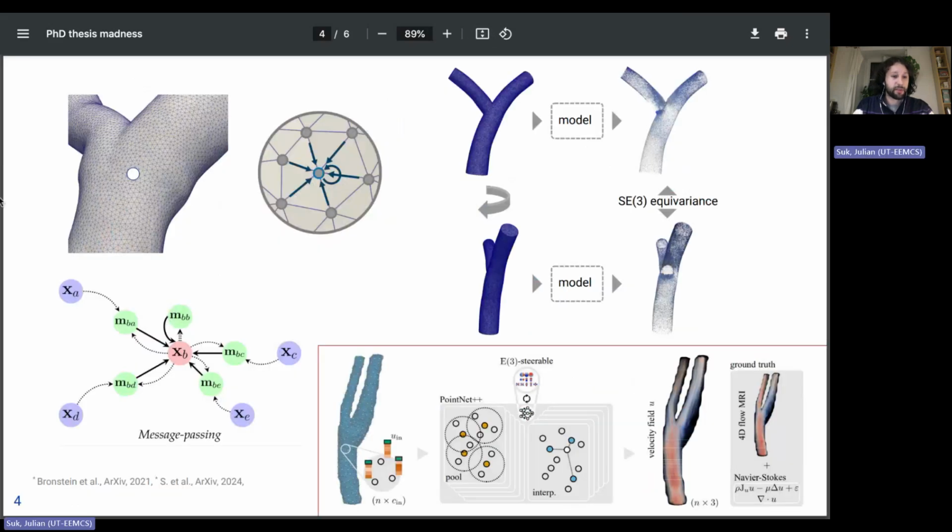3D patient anatomy can be efficiently described by simplicial surface or volume meshes, which is why we opted for geometric deep learning approaches in the form of message passing. We paid particular attention to the group symmetries present in blood flow, in particular translation and rotation equivariance, summarized in the special Euclidean group SE(3), and developed equivariant models based on gauge equivariant mesh convolution and steerable equivariant graph neural networks.